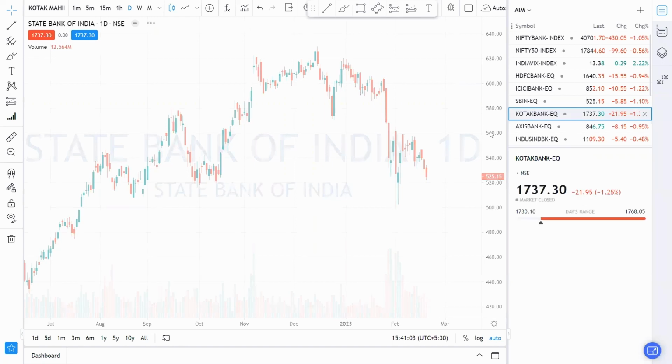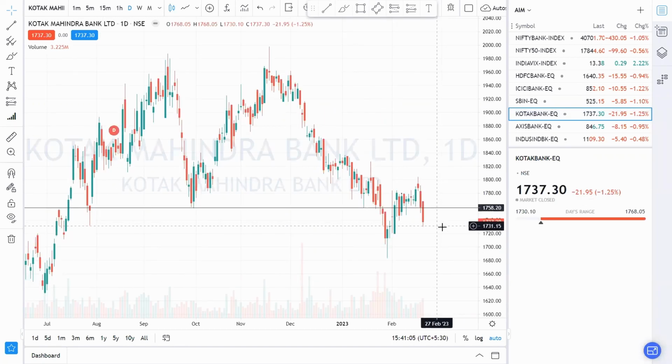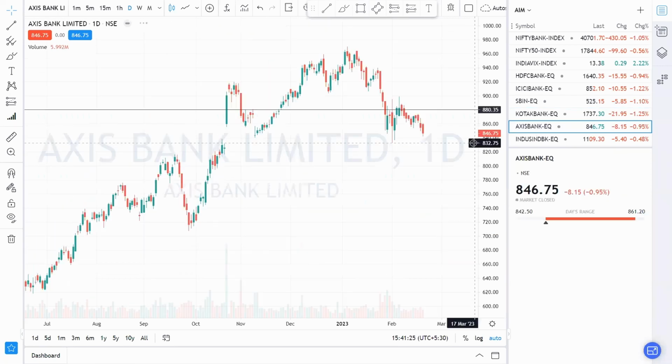Now let's look into Kotak Bank. In Kotak Bank, it also made a negative candle here, but it needs to close below 1722 for taking any kind of selling trade. If tomorrow market opens large gap down and shows any kind of positive movement, then you can take trade for buying, because previously it continuously took support from that level, then it may take support another time from that 1720 level. Now let's look into Axis Bank. In Axis Bank, it now trades around that 846 level, but for taking any kind of selling trade, it needs to close below 840 and target you can set to 820.